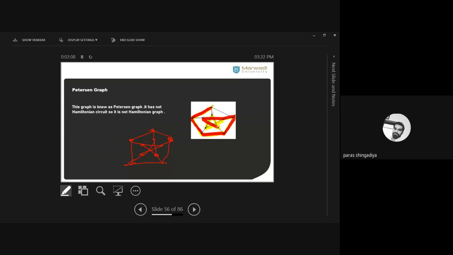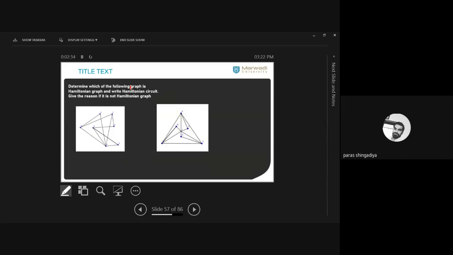H to I to C, A. Again, you'll reach back to the H. And from H, this vertex is already used. Okay? So you cannot reach back to A again. This is your starting place. So in any case, it is not possible to manage. So here the conclusion is that this Peterson graph is not Hamiltonian as well as not Euler.